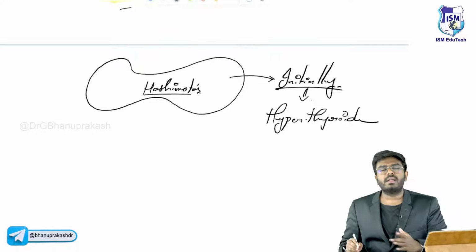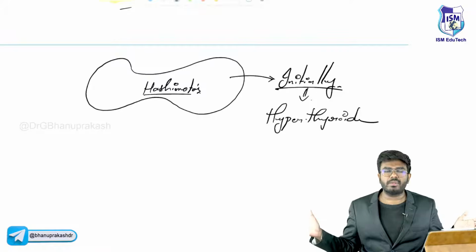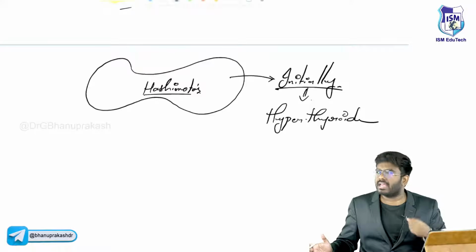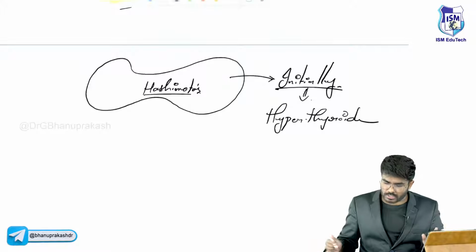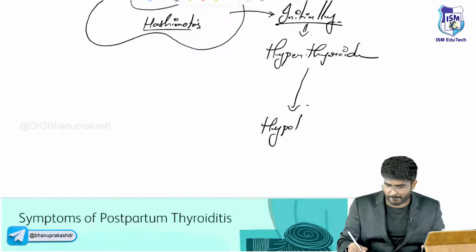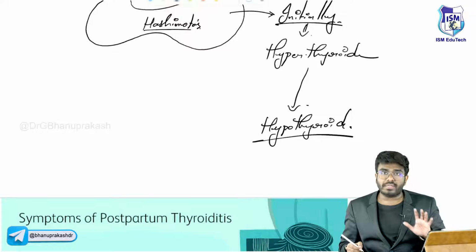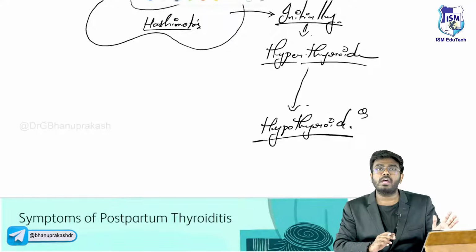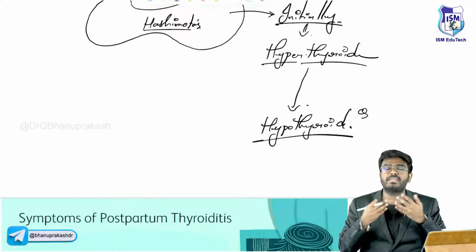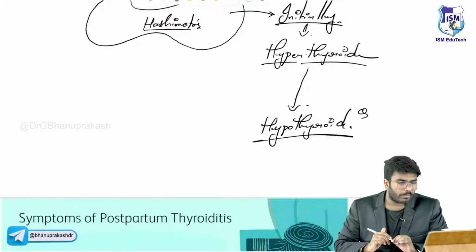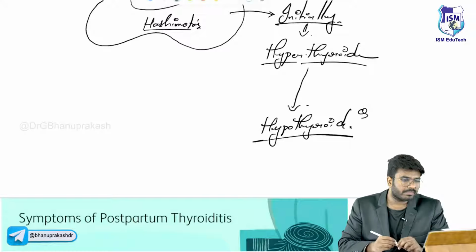But what happens? The T3 T4 will be used up within 1 month. All this T3 T4, whatever is leaked, will be used, and the thyroid gland is damaged. So this hyperthyroidism is followed by hypo. Initially hyper, followed by the burnout phase. Burnout means the entire thyroid gland is damaged. So initially hyper, followed by hypothyroidism. That's the one point which I want you to know. I have discussed the antibodies also.